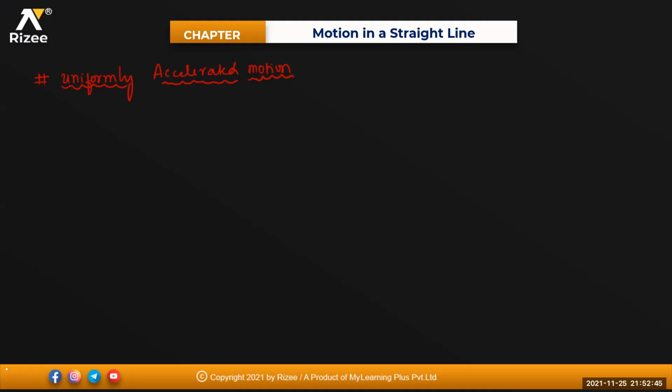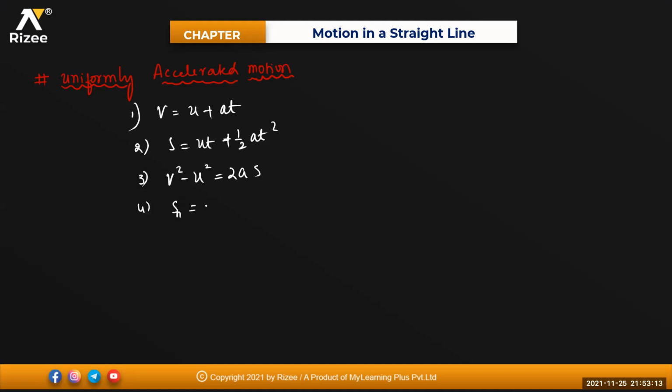See, when I'm using the word uniformly accelerated motion, what are the equations which come to your mind, beta? The first kinematic equation is v = u + at. The second kinematic equation, s = ut + half a t square. And the third one is v square minus u square = 2as. And distance traveled in nth second is u + a/2 (2n - 1). Isn't it?